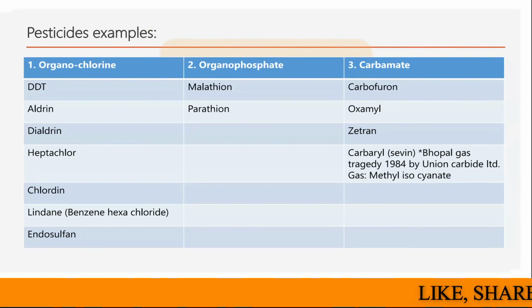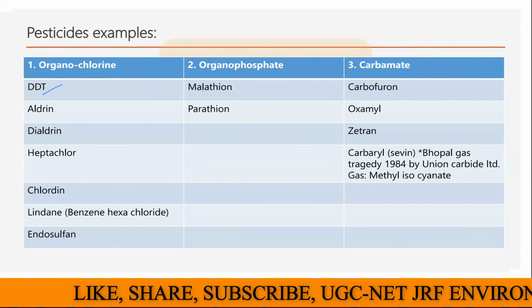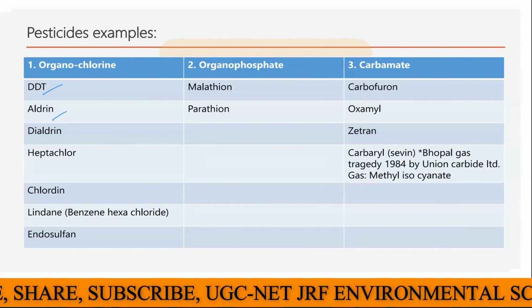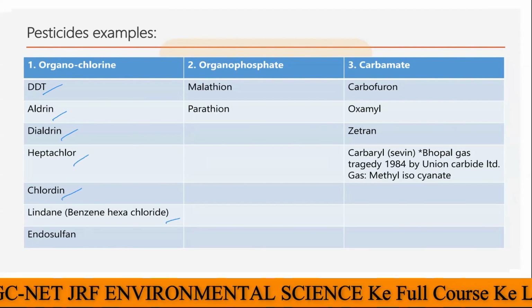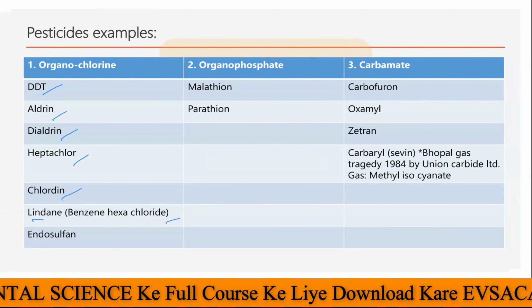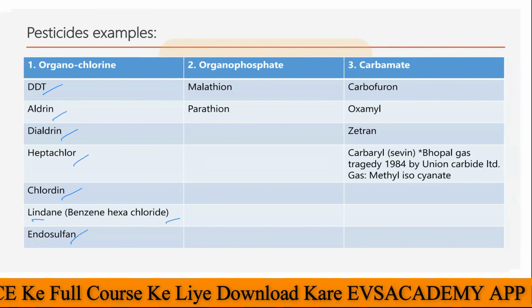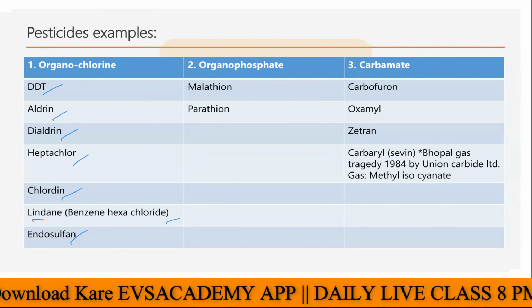These are the examples of the organochlorine that you can see here. The very first example is DDT, that is dichlorodiphenyl trichloroethane. Then we have aldrin, dieldrin, heptachlor, chlordane, lindane. Lindane is benzene hexachloride. The name of benzene hexachloride is actually lindane. Then we have endosulfan. These are all different types of organochlorine pesticides.